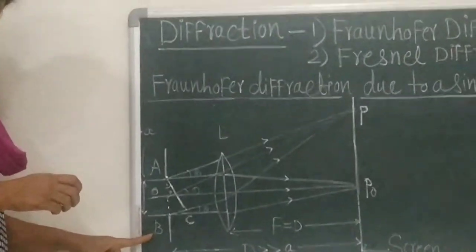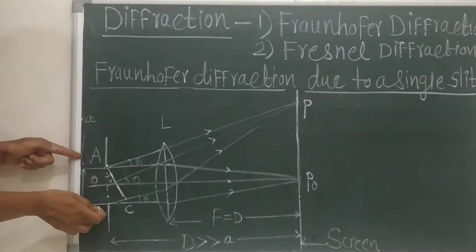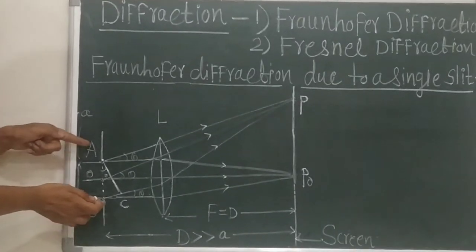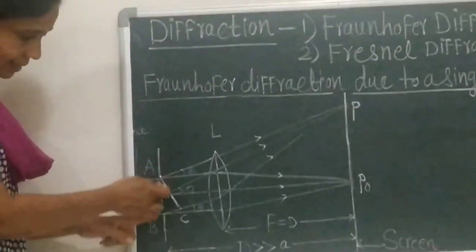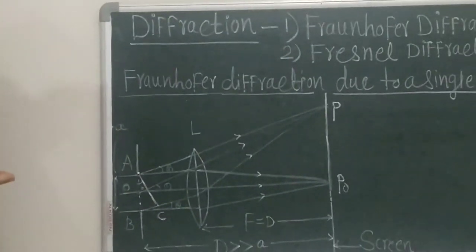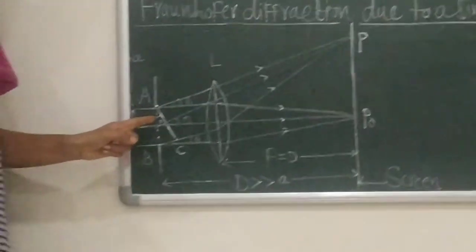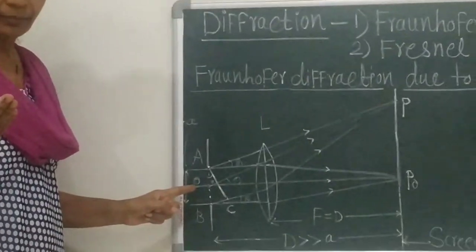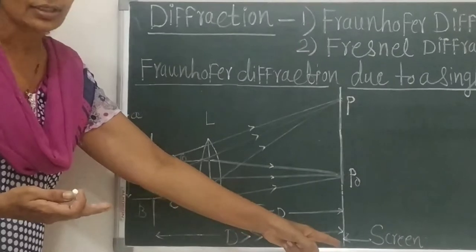Now in the experimental arrangement, AB is nothing but the width of the slit. Then a parallel beam of light, of course monochromatic light, is incident on the slit AB. Then this slit AB can be divided into a number of slit elements. Therefore, each slit element produces a secondary source of light and it produces the diffraction pattern on the screen.